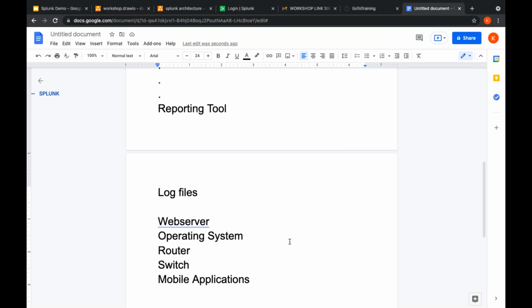Now you will get a doubt: Kiran, this is fine, Splunk will convert the log files into structured data, but why analyze these log files at all? Why analyze this unstructured data at all? Already we have several data in our organizations and applications, and we have sophisticated databases like Oracle, SQL Server, MySQL, and even NoSQL databases, which have no fixed structure.